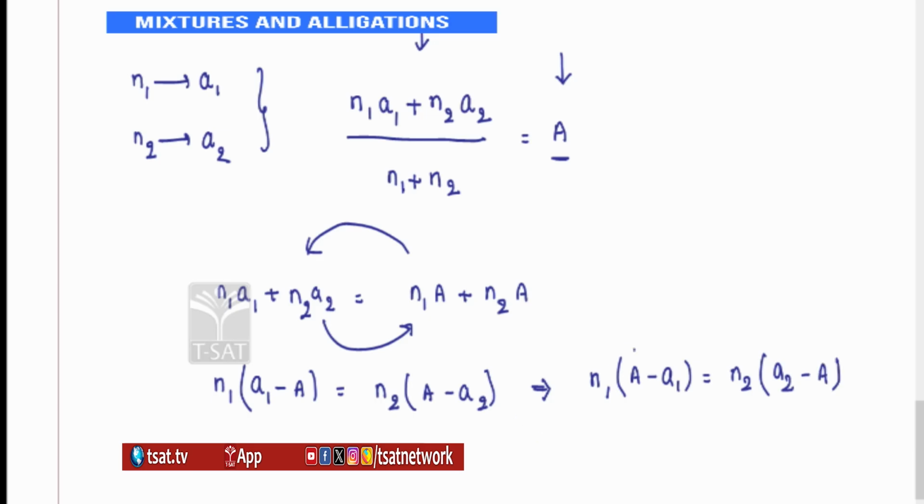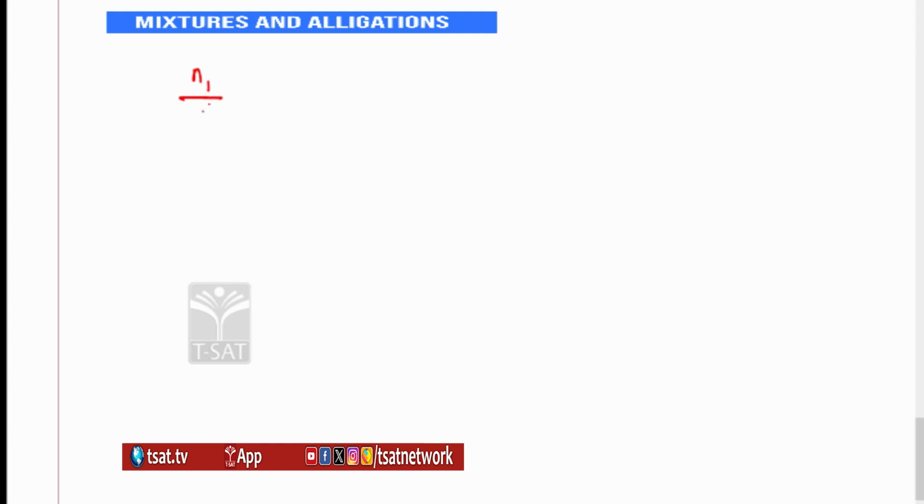Say this one is D1 and this one is D2. N1 and N2 are the numbers of members in group 1 and group 2, A1 is the average of group 1, A2 is the average of group 2, and capital A is the combined average. Now N1 by N2 is equal to D2 by D1.